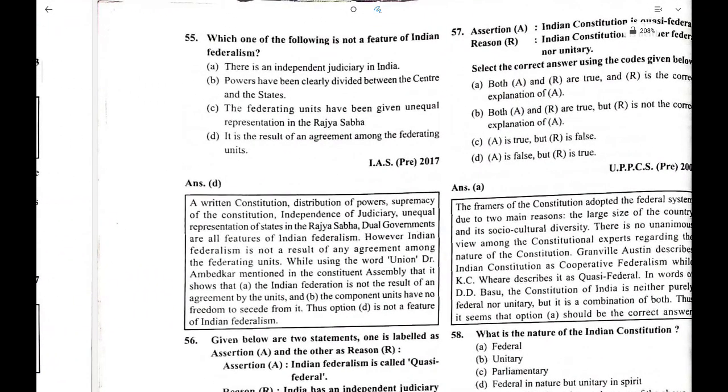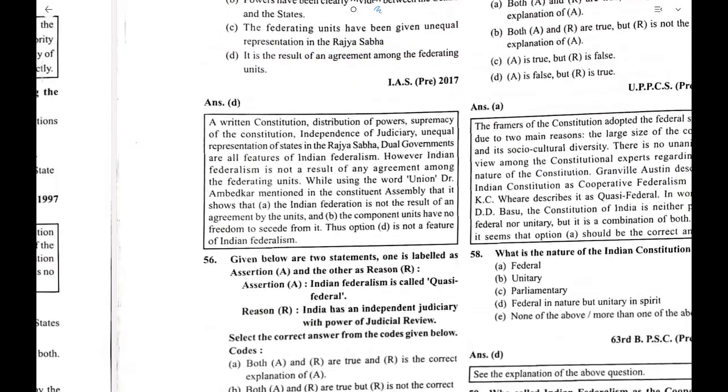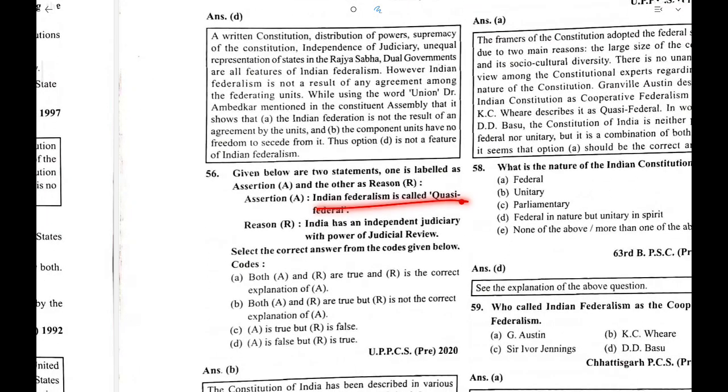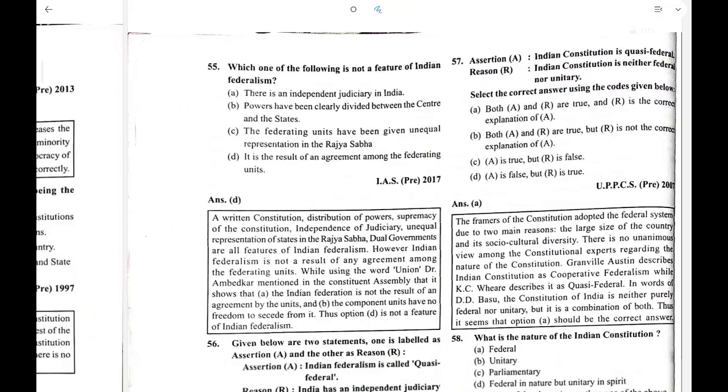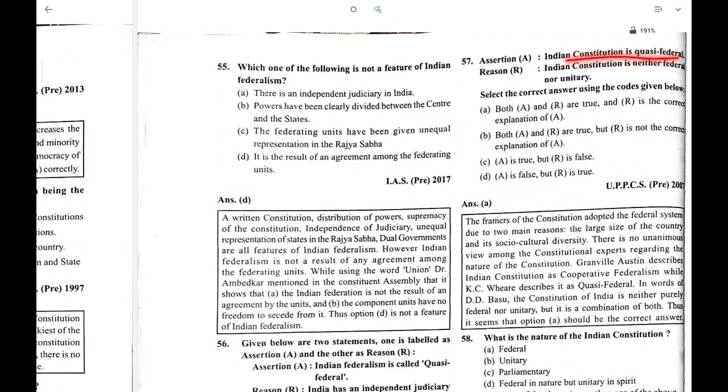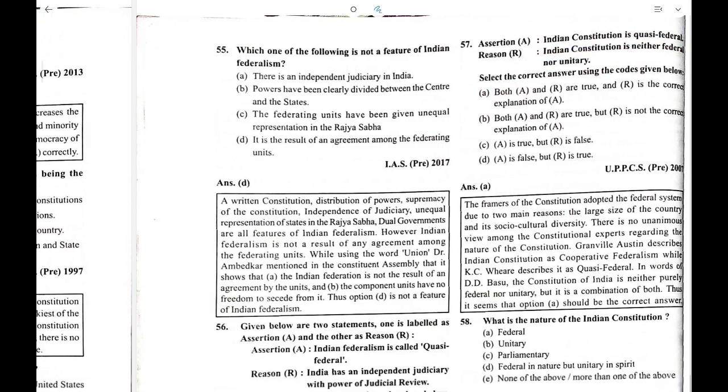Which of the following is not a feature of Indian federalism? It is a result of an agreement among the federating units. Indian federalism is called quasi-federal. India has an independent judiciary with the power of judicial review. B is the correct answer here. The Indian Constitution is quasi-federal. The Indian Constitution is neither federal nor unitary. A is the correct answer.